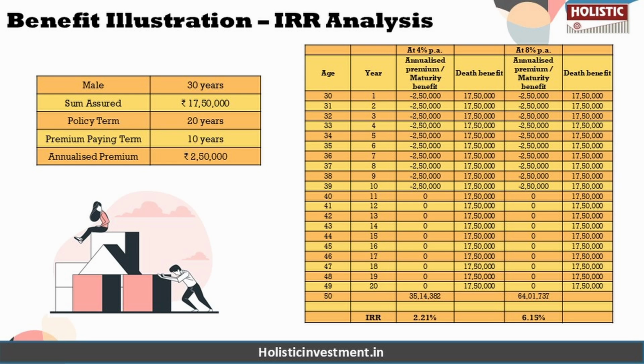Now if you take a look at the 4% return, the estimated fund value of this policy is 35.14 lakhs, which results in an IRR of 2.21% as per the SBI Life Smart Elite Plus plan maturity calculator, which is similar to the rate of return you can get from a savings account. So if you have not invested your money anywhere all these years, and you have not taken the risk of investing in a market linked investment, and kept your money just in a savings bank account, still it would have given you a slightly higher return.